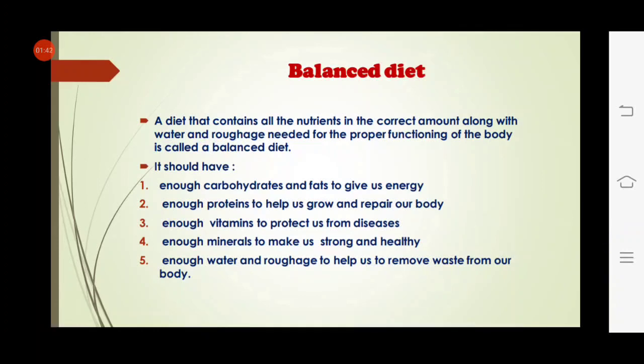Now, balanced diet. What is a balanced diet? A diet that contains all the nutrients in the correct amount along with water and roughage needed for the proper functioning of the body is called a balanced diet. So, a balanced diet is a diet where all the nutrients are present in the correct amount, and it helps our body function properly.